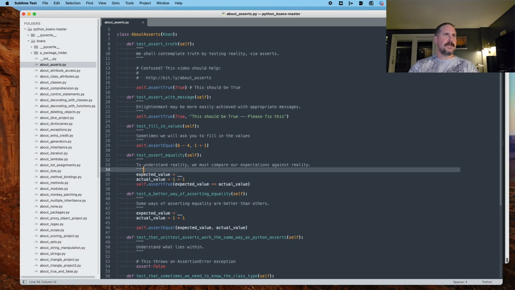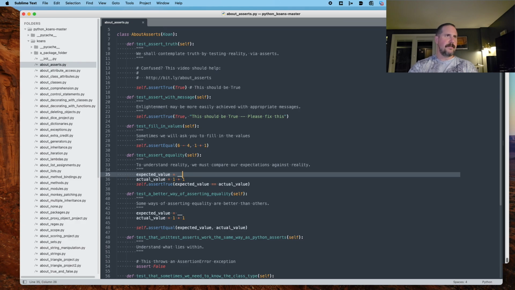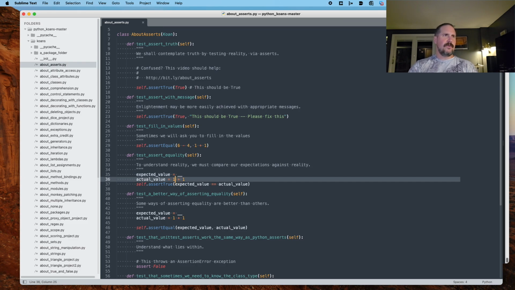All right, so test assert equality. Here we are in this test. To understand reality, we must compare our expectations against reality. I like these because there's always these little philosophical statements like that. So the expected value is something blank. The actual value, a variable here, is set to the value of 1 plus 1.